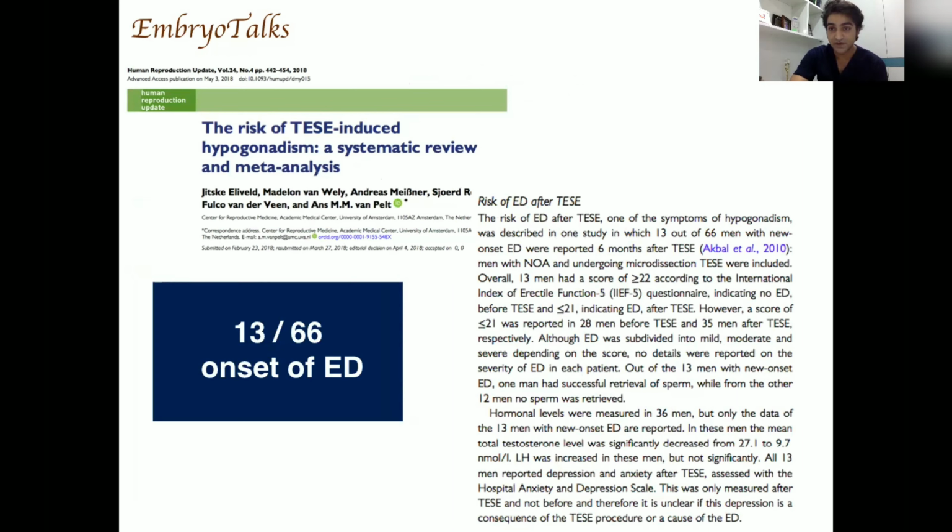So on the temptation of getting a sperm with lower DNA fragmentation, what are we doing? We are ruining the sexual life of the patient.